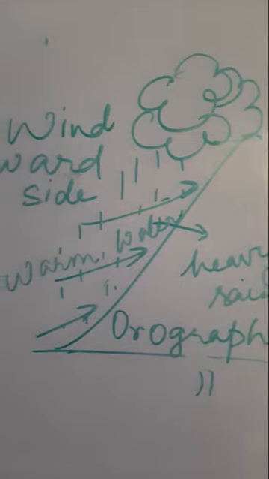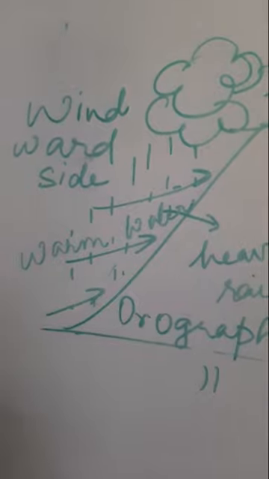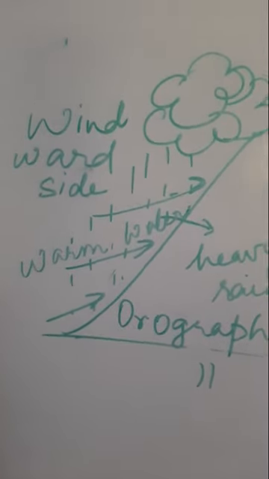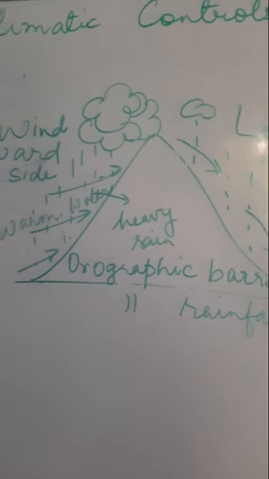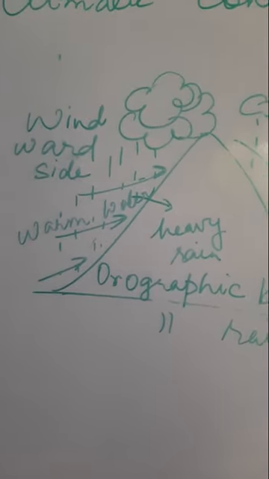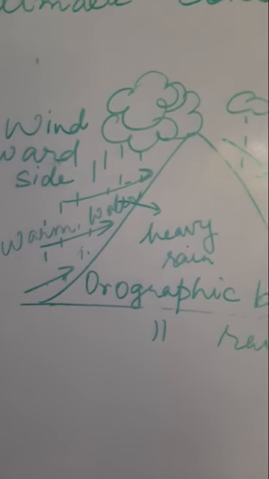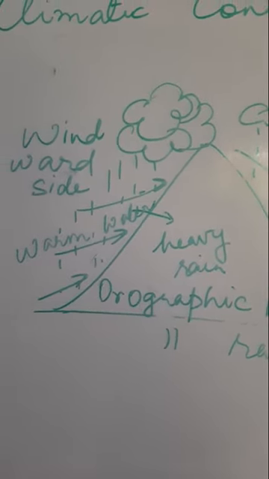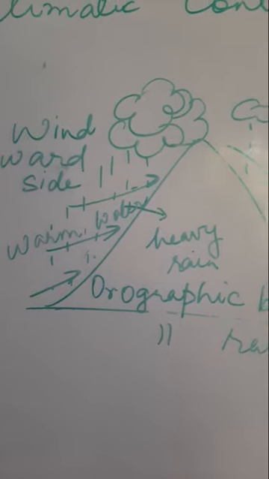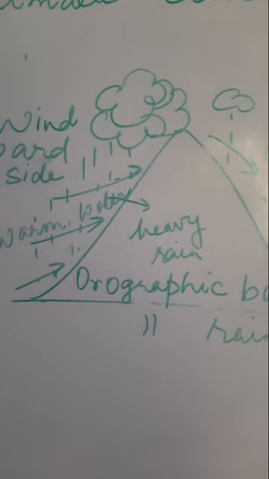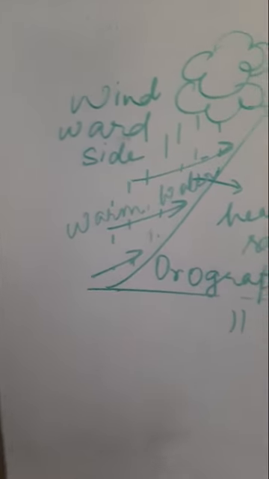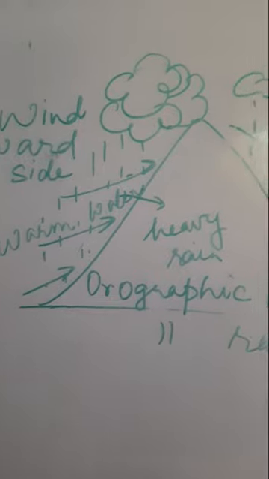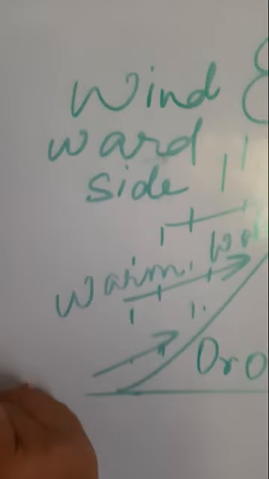Now coming to the last part, I will just discuss what this relief rainfall is. Relief rainfall is the rainfall caused by any mountain range standing in the path of rain bearing winds. Now where do these rain bearing winds come from? These rain bearing winds are the winds that are blowing from the warm seas or the ocean. Obviously the water must be warm.